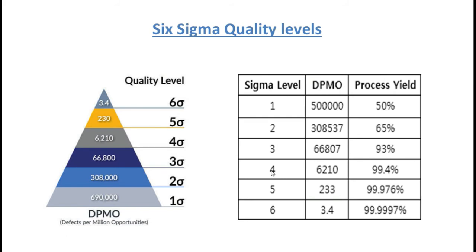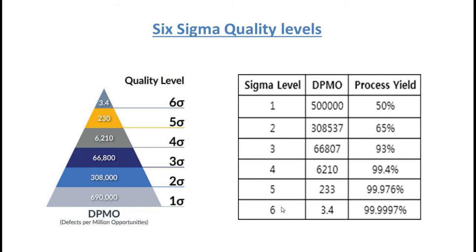Look at level 4. It indicates that the product will be defect free 99.4% of the time. That is the level maintained by many industries, and it is considered good. The quality at this level is acceptable, and when the quality level matches levels 5 and 6, we can say that processes are doing excellent.